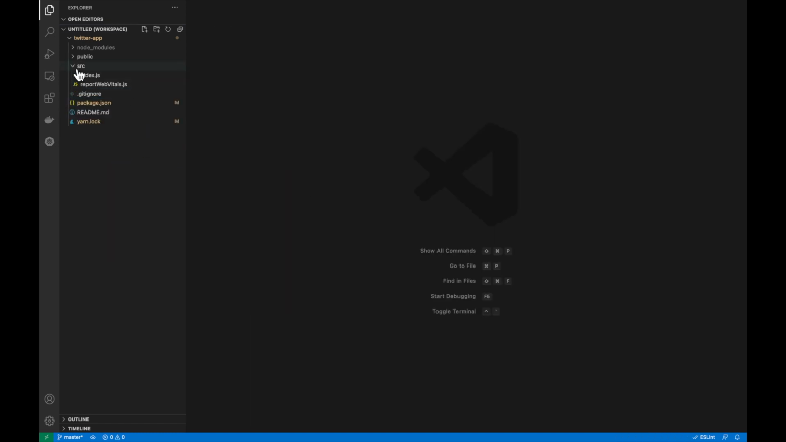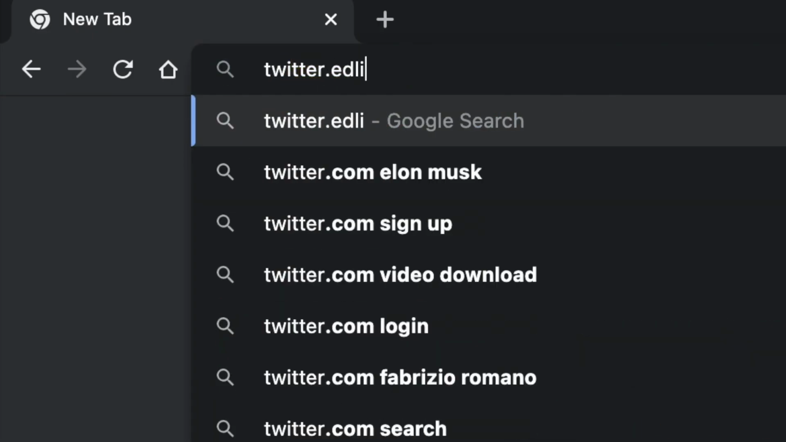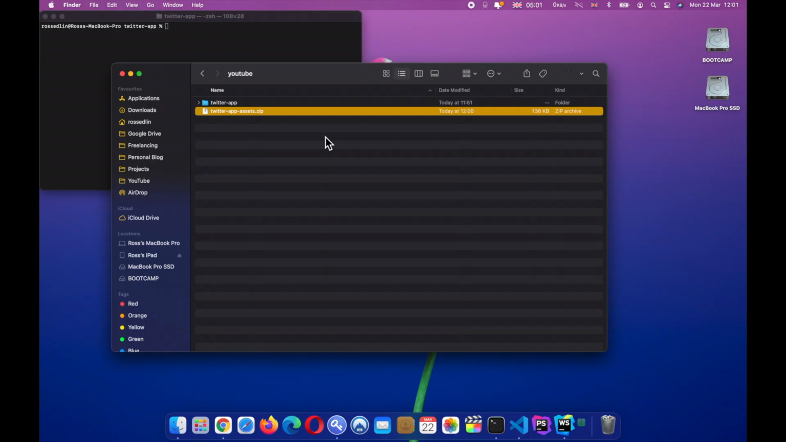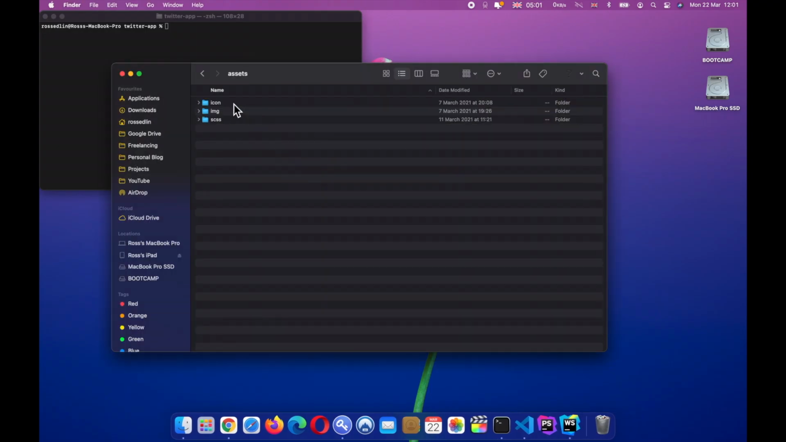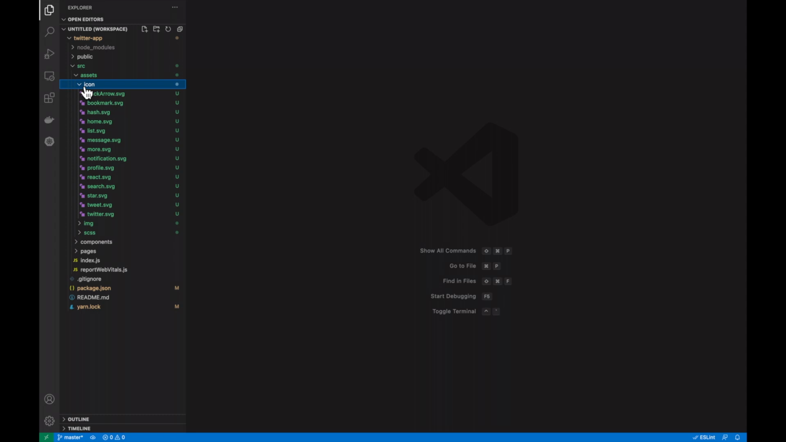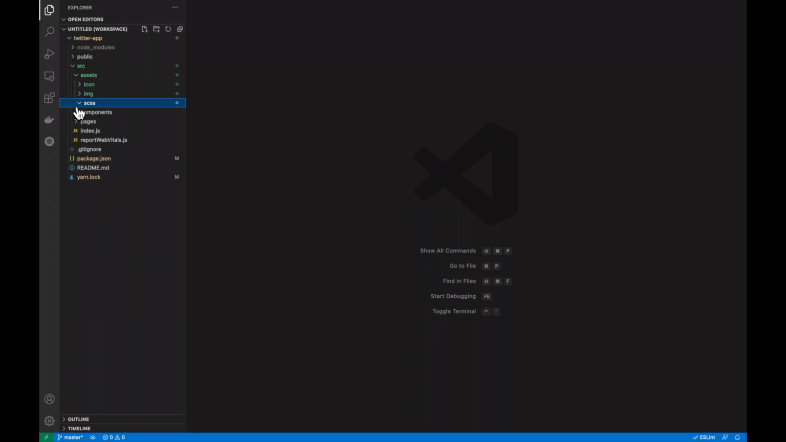Then we need to go and create a few folders, so assets, components, pages. Then we need to go to the browser and download the assets. And these are just going to include our SVGs and a few images. So once you've got the assets, just go and unzip it and copy it into the assets folder we created a second ago. And we should have 3 folders in there: icon, image, and the Sass folder.